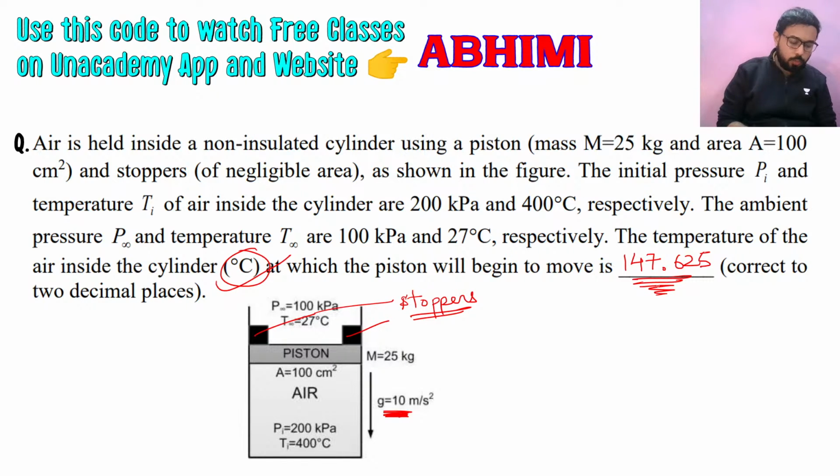And if you are not using g as 10, if you are using the standard value, 9.81, for acceleration due to gravity without seeing the question, then you will get a different answer, and it can come outside your range, and hence your answer can be wrong. And again, if you have just calculated this whole thing in Kelvin and written the answer, then also you will get the wrong answer, because degree Celsius is the unit in which you have to give the answer.